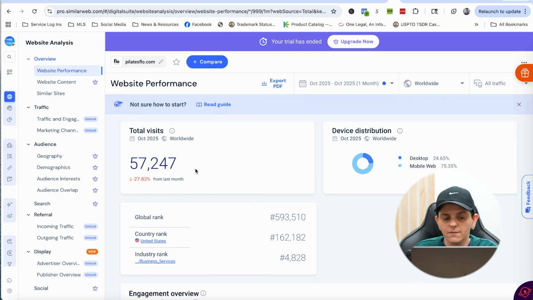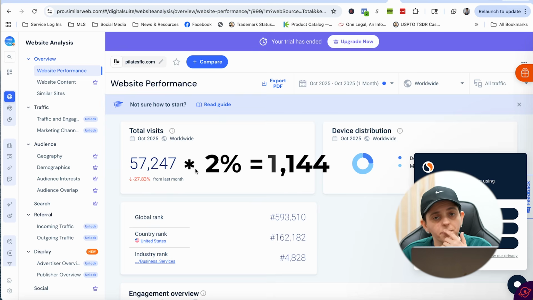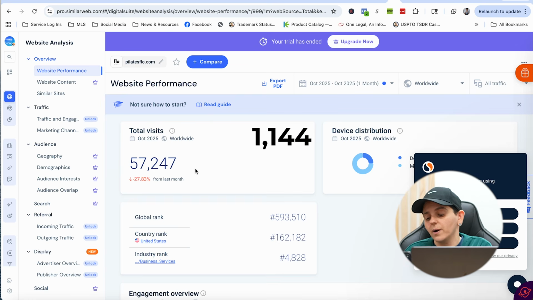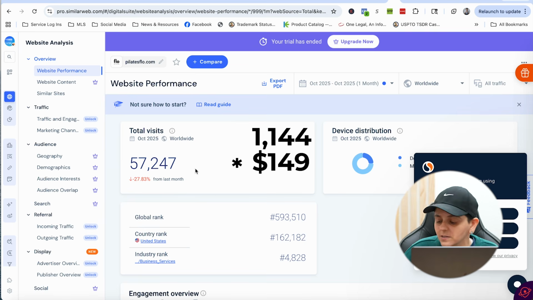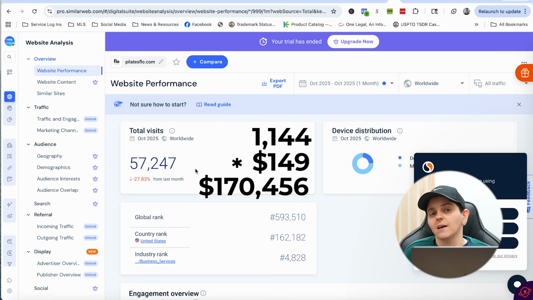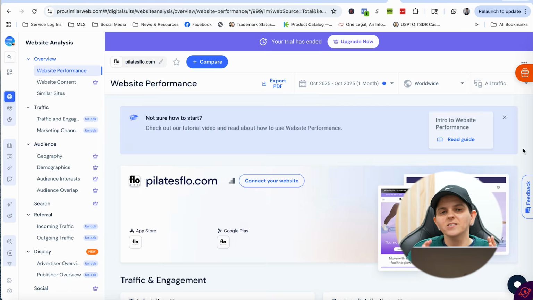We would take 57,247 times 2%. That gives us 1,144 units sold. We multiply that by 149, and that tells us that last month they made $170,000. And that is just on average. They for sure have upsells. They have an email backend. They have the entire infrastructure built out, but we are just being conservative. If I had to guess based on my experience, they're probably making between $500,000 to $700,000 actually with their online store.